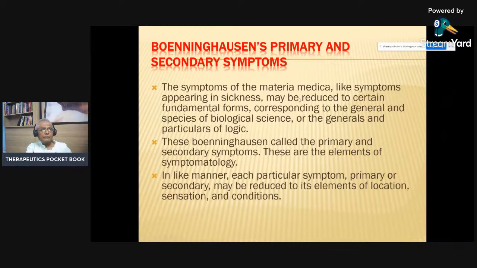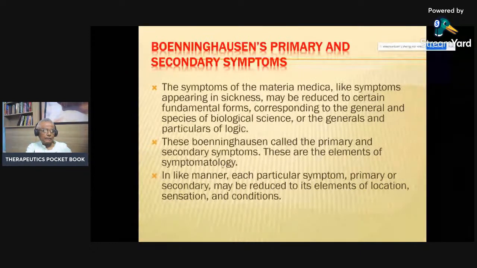The symptoms of the materia medica, like symptoms appearing in sickness, may be reduced to certain fundamental forms corresponding to the general and particular species of biological science, or the general and particular in logic. These Boenninghausen called the primary and secondary symptoms. These are the elements of the symptomatology.